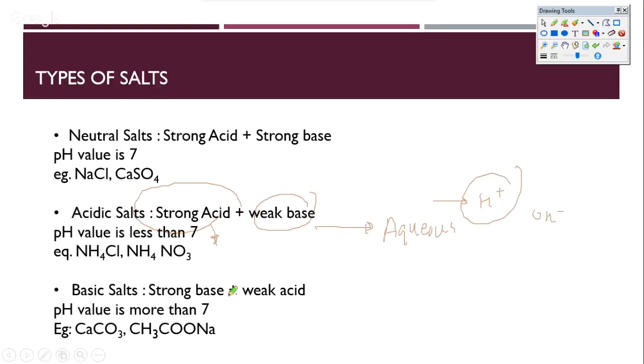Similarly, there is a basic salt, where a strong base and a weak acid form this salt. In this situation, you can see that Ca(OH)2 is a strong base, but H2CO3 is a weak acid. Similarly, CH3COO- is from a weak acid and NaOH is a strong base. So when they are dissolved in water, the water will be mostly alkaline in nature.